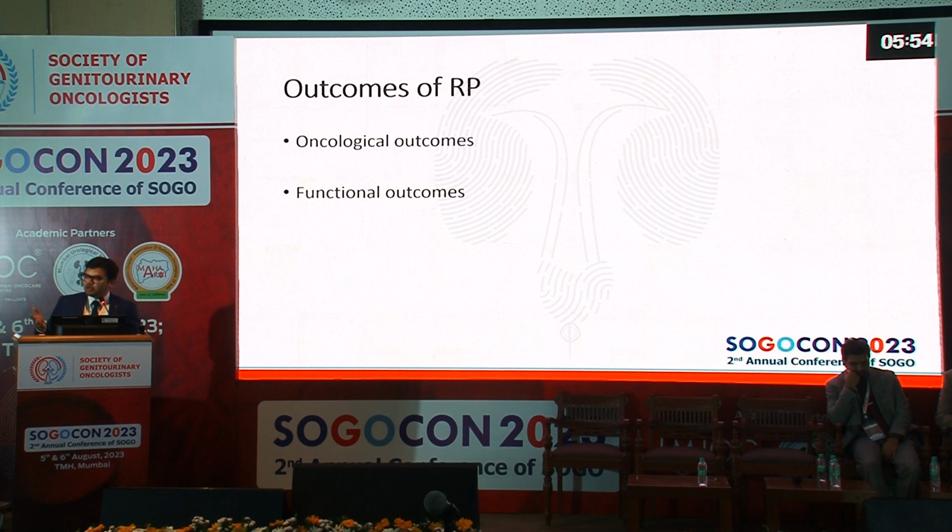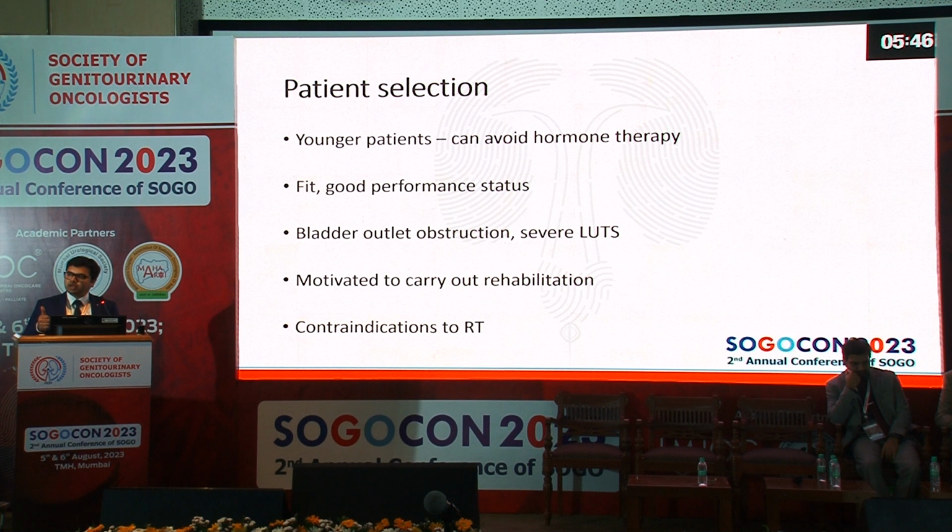So the best outcomes of radical prostatectomy can be oncological outcomes or functional outcomes. For functional outcomes, patient selection is very important. In younger patients, you choose radical prostatectomy because you can potentially avoid them getting hormone therapy. Fit patients with a good performance status, especially patients who have bladder outlet obstruction with severe lower urinary tract symptoms, can benefit from radical prostatectomy as an initial treatment, and also those who are motivated to carry out functional and sexual rehabilitation, or those patients who have a contraindication to radiotherapy, you can choose radical prostatectomy.